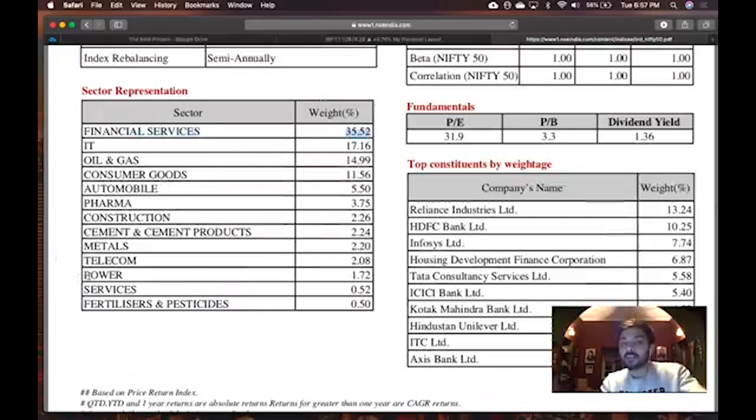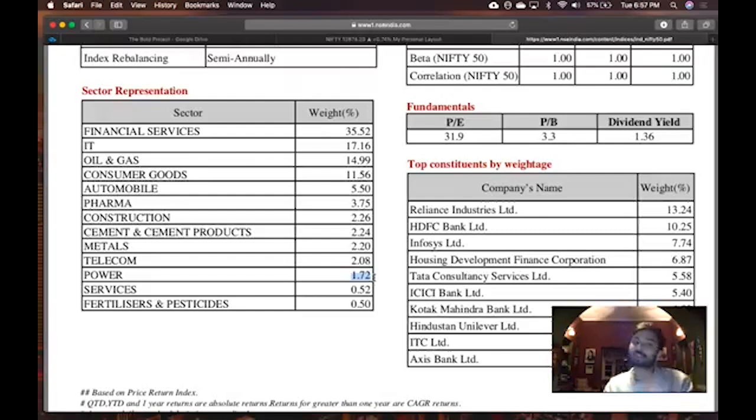Same is the case with power sector companies. If there is news about a power sector company in Nifty, and the shares of that company go up 5%, that doesn't mean Nifty will go up 5%. Why? Because there is only 1% weight of that sector in the entire index. So understand that first, because that is important.